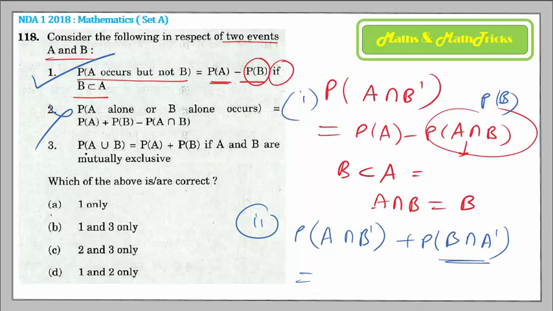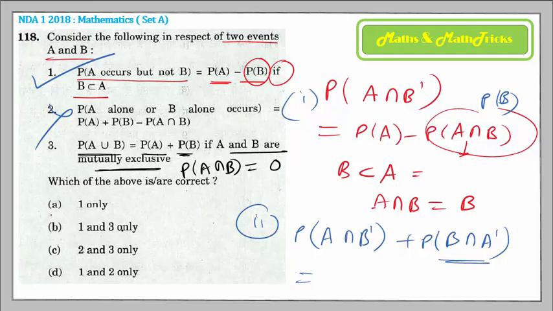Very much basic. Probability of A union B is probability A plus probability B whenever A and B are mutually exclusive. Whenever A and B are mutually exclusive, probability of their intersection would be 0, because their intersection is a null set, so probability of A intersection B will be 0.